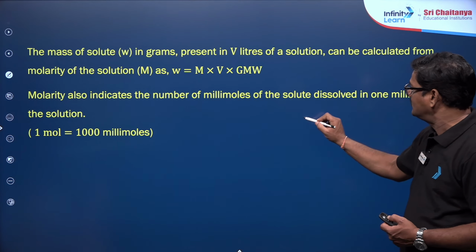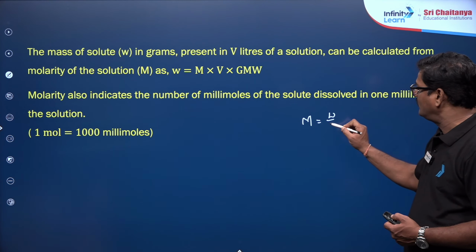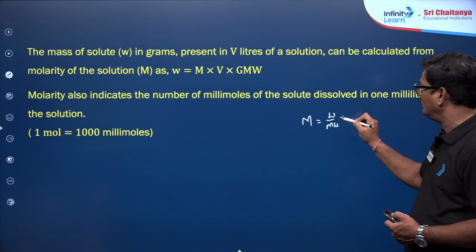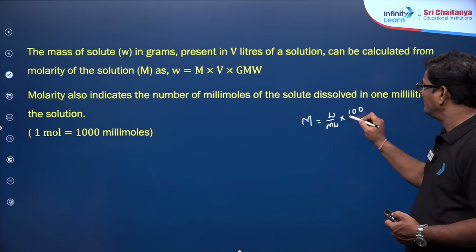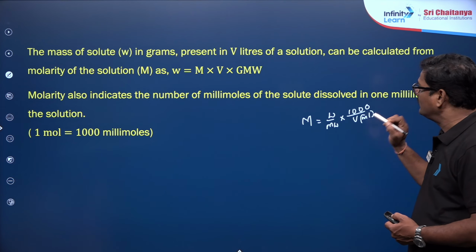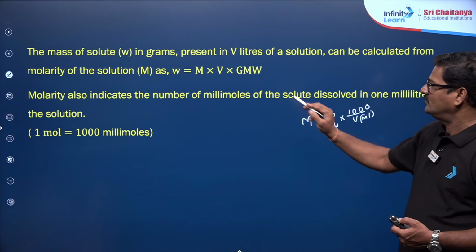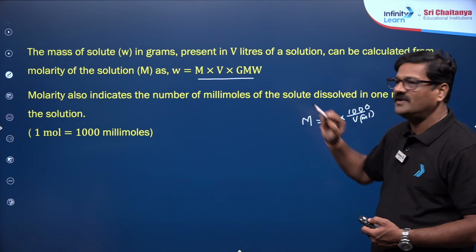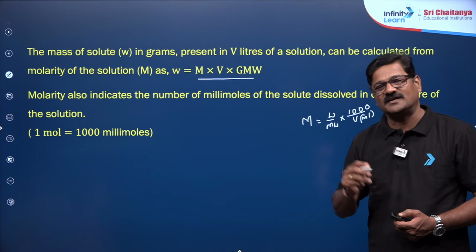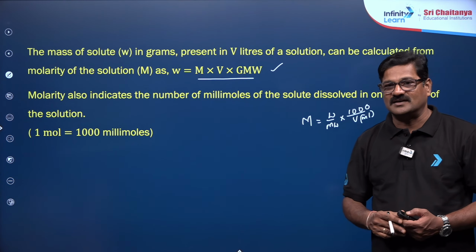We know that molarity is equal to weight by molecular weight into 1000 by volume in milliliter, right? Now you can say molarity is equal to mass, the weight of the solute is equal to M V into molecular mass. That can be generally used for that kind of calculations, understand?